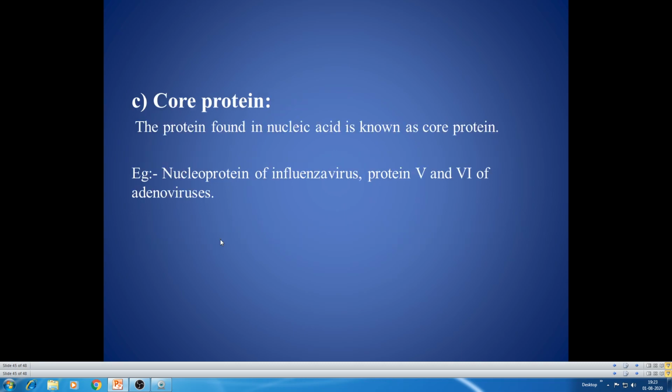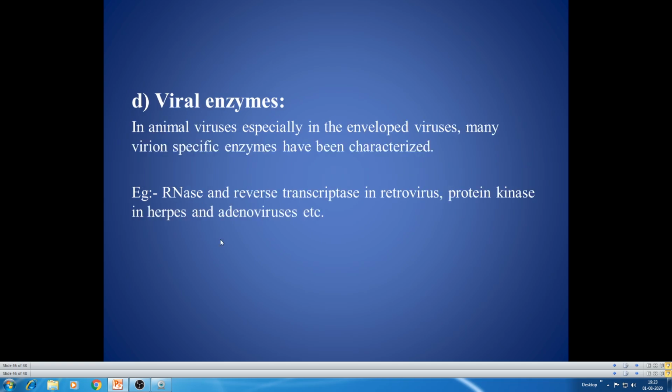Then coming to core protein, the protein found with nucleic acid is known as core protein. The nucleoprotein of influenza virus, protein 5 and 6 of adenoviruses, these are core proteins. So that is the proteins found in the case of influenza and adenoviruses, protein 5 and 6.